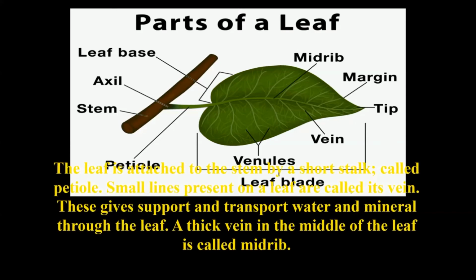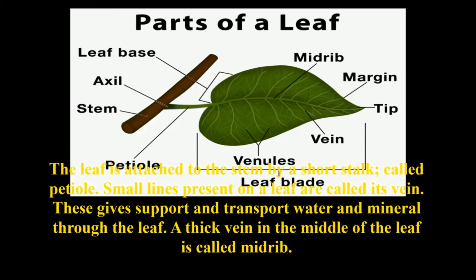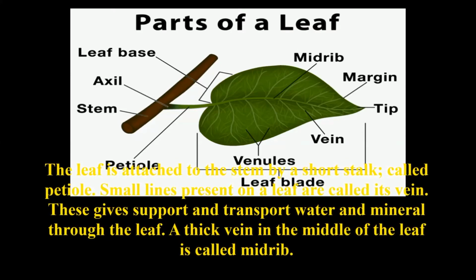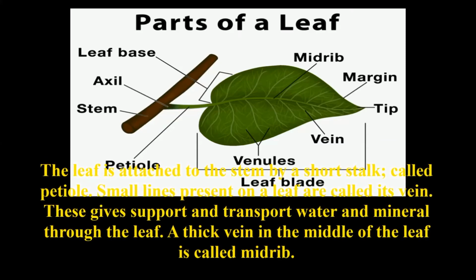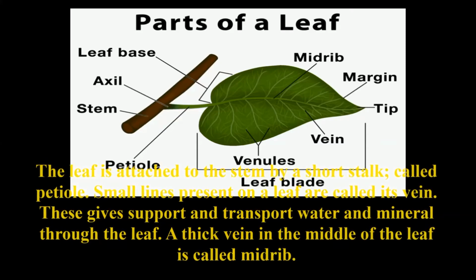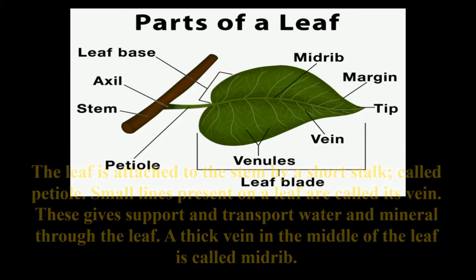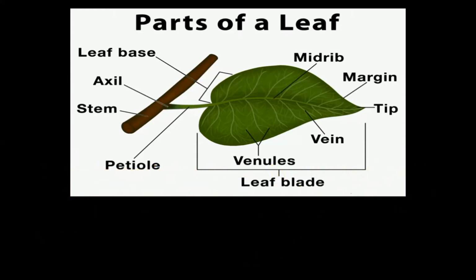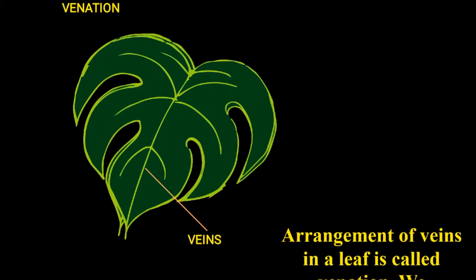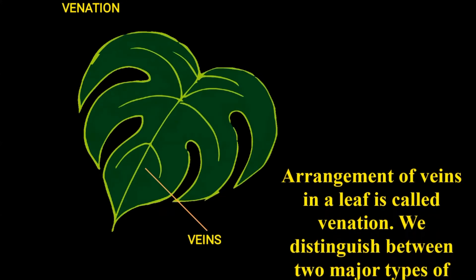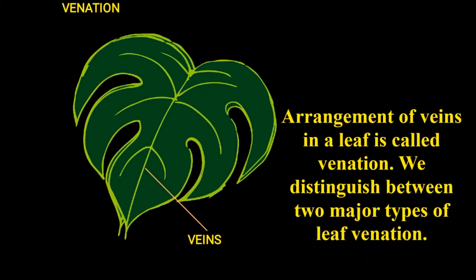Small lines present on a leaf are called veins. These give support and transport water and minerals through the leaf. A thick vein in the middle of a leaf is called the midrib. Let us discuss venation. The arrangement of veins in a leaf is called venation.